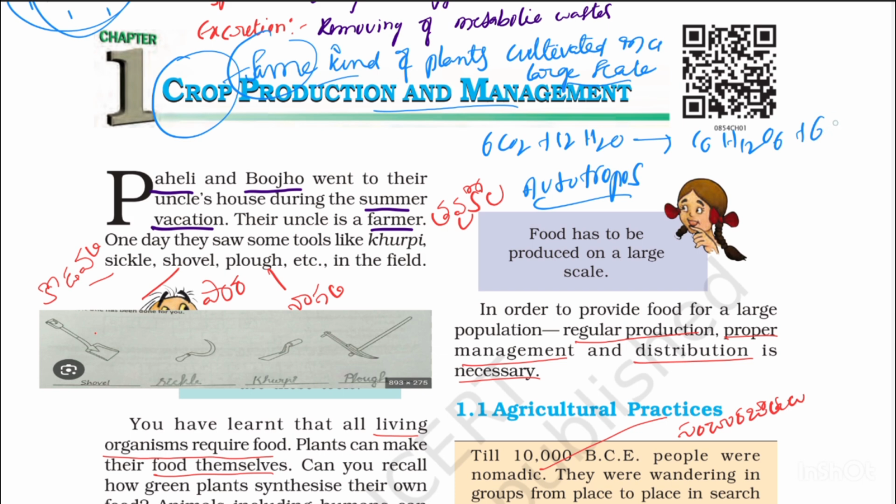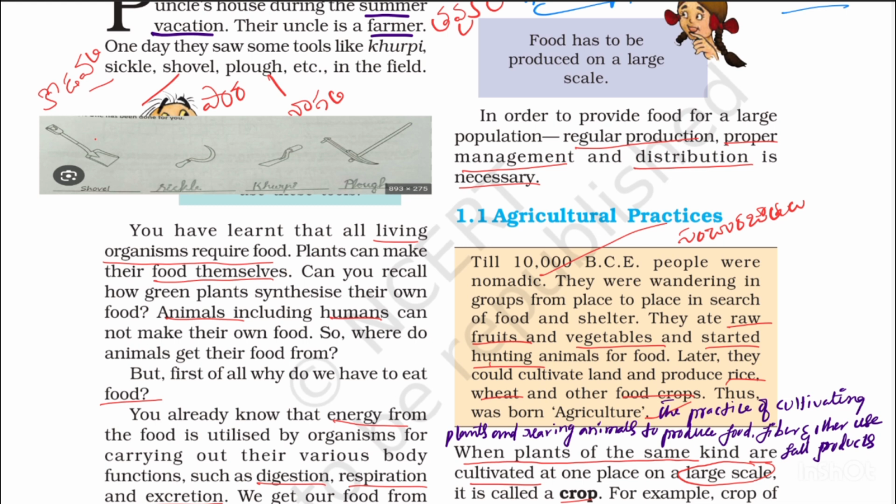C6H12O6 plus 6O2 plus 6H2O, in the presence of chlorophyll and sunlight. Green plants use carbon dioxide and water in the presence of chlorophyll and sunlight to make food materials. This is called photosynthesis. By the process of photosynthesis, green plants make their food materials themselves. You can recall how green plants synthesize their own food.